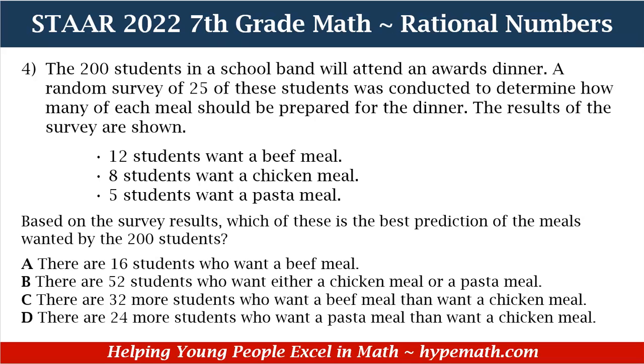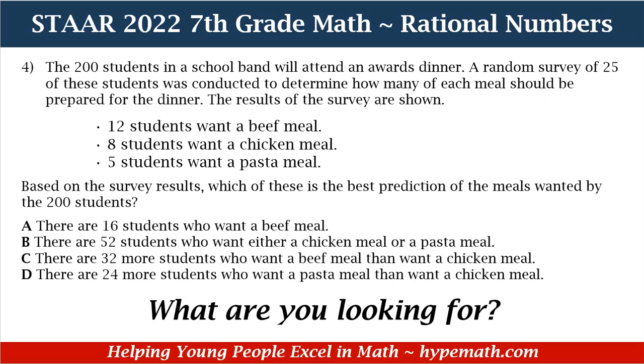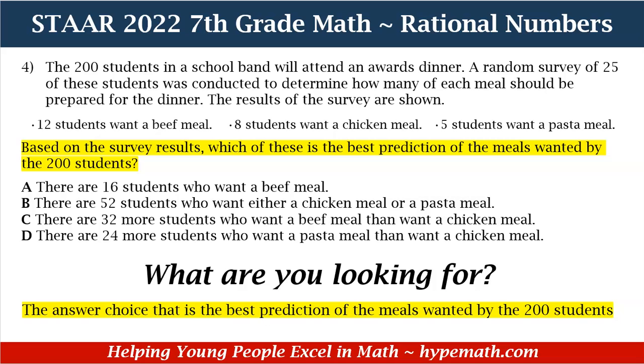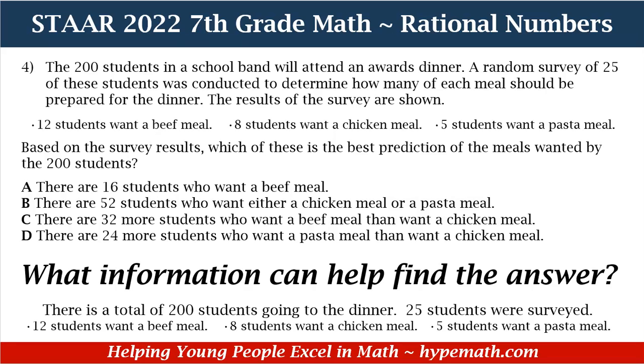And what's our most important question? What are we looking for? We are looking for the answer choice that is the best prediction of the meals wanted by the 200 students, okay? Second important question, what information can help us find the answer?